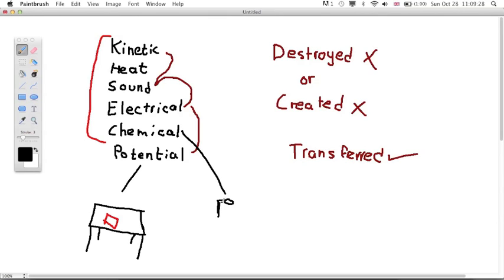Or if you look at batteries, any form of batteries is also chemical energy. So chemical energy is the energy gotten from different chemical reactions. In a battery there are chemical reactions taking place.